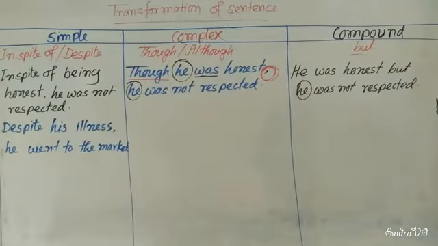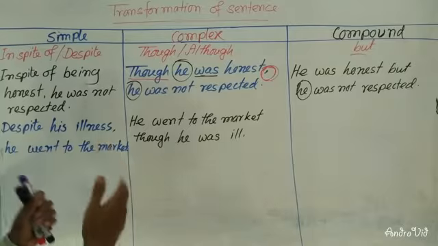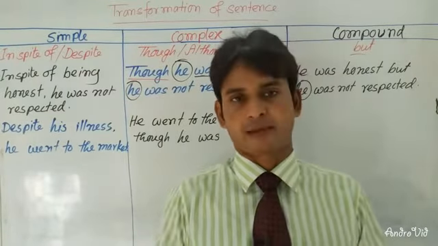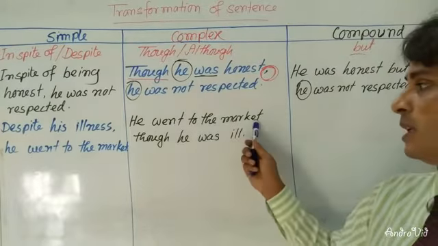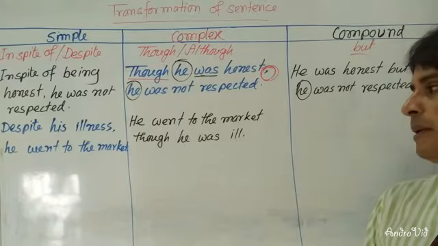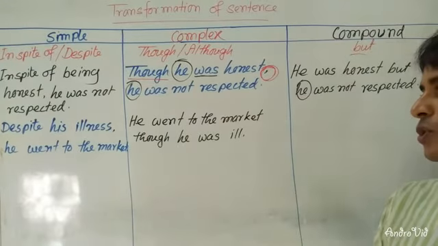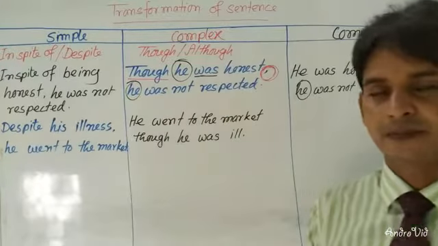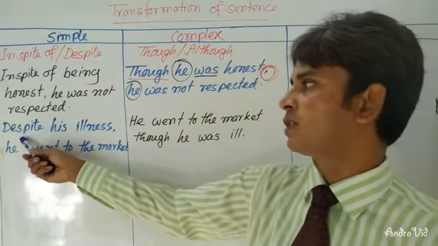Dear learners, let's see here. You can see here that he went to the market though he was ill. Though he was ill, he went to the market. I have used here at first the independent clause, so I haven't put a comma. If you write the independent clause at the beginning, you will not use a comma. Then I have used a subordinate clause, though he was ill. So if you have despite his illness, or in spite of his illness, you can use here in spite of or despite.